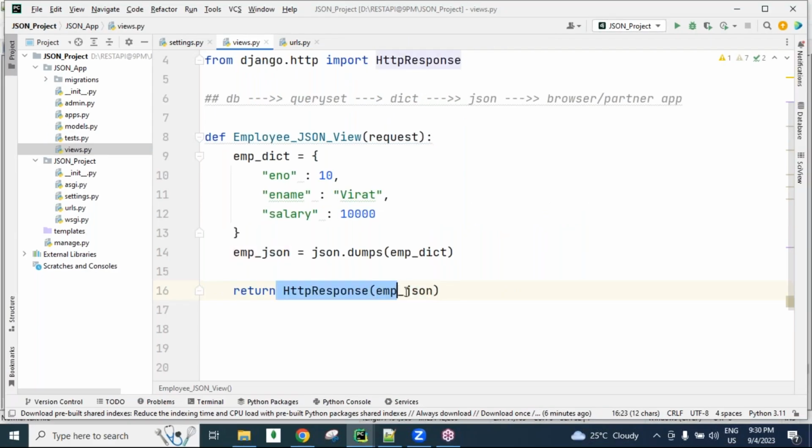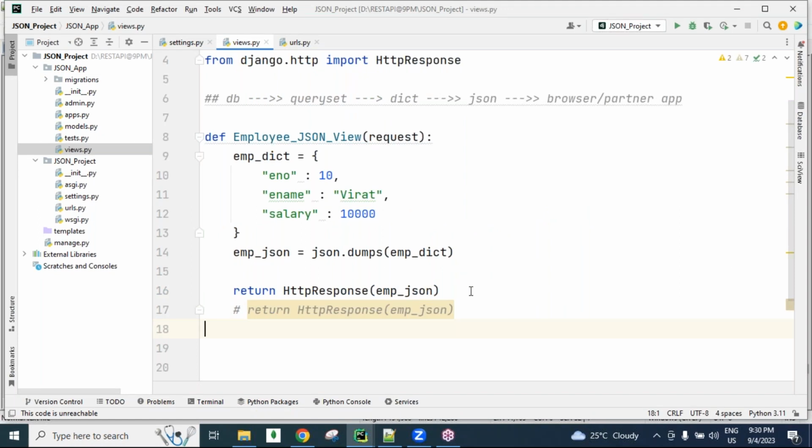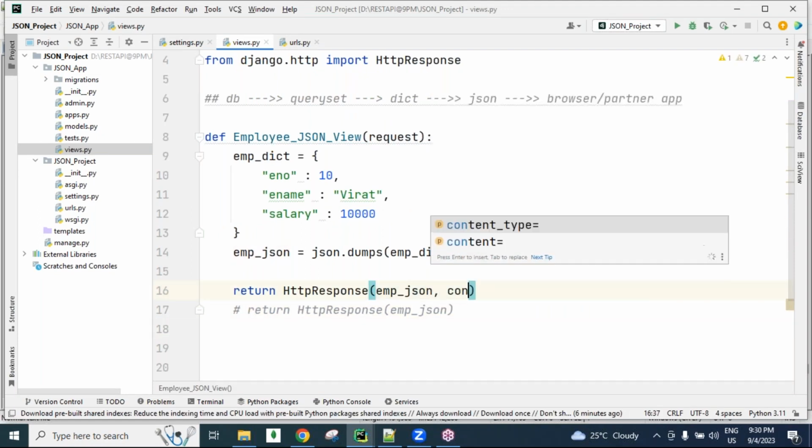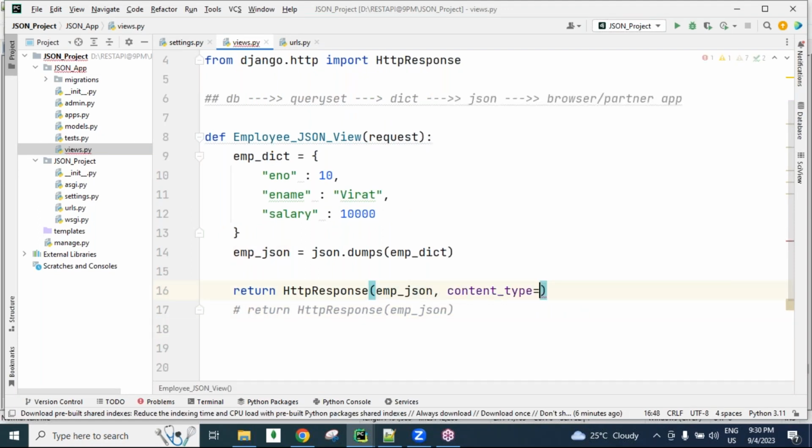Even though we are sending JSON type data here, internally there is content_type equal to text/html. Content type text/html means HTML format data is sent to the browser. The HttpResponse method returns this response to the browser in the form of text or HTML. HTML type data the browser can understand, that's why it is displayed on the browser, guys.